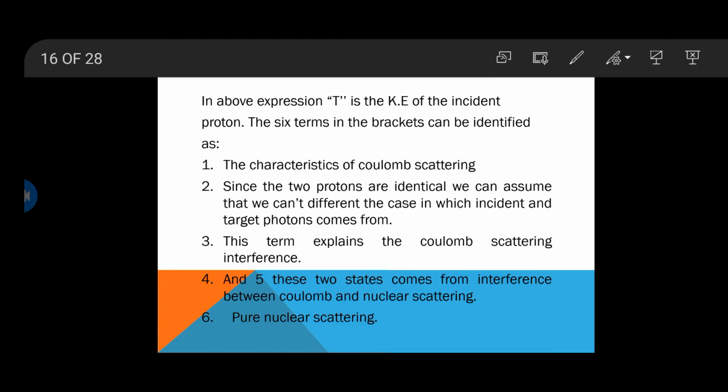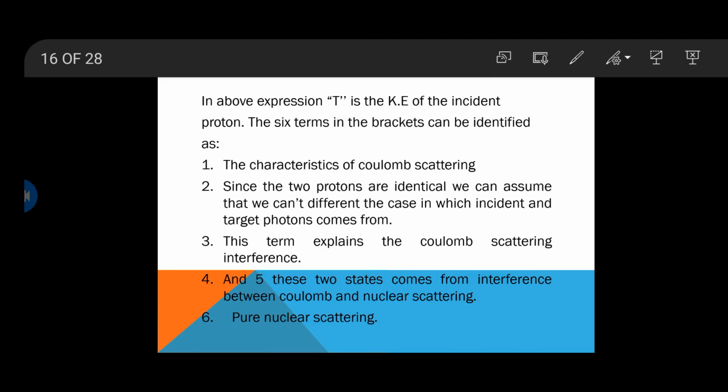It means that it becomes difficult to tell which one is the incident proton and which one is the target proton when there is scattering between identical particles. Thus the scattering cross section must include a Coulomb characteristic term at pi minus theta. The third term explains the scattering interference at theta and at pi minus theta. The fourth and fifth terms result from the interference between Coulomb and nuclear scattering.